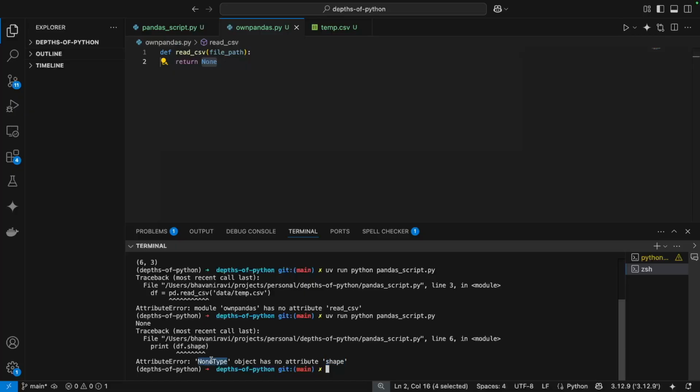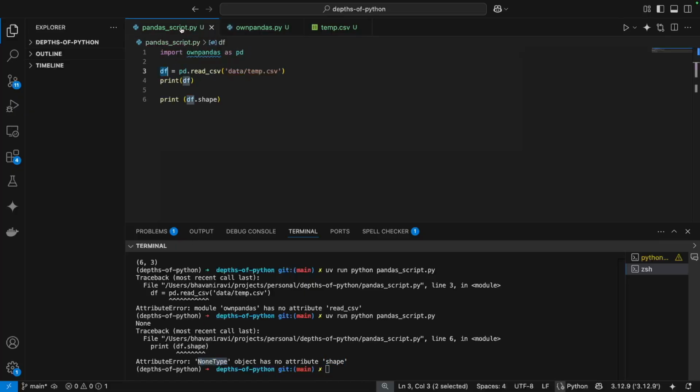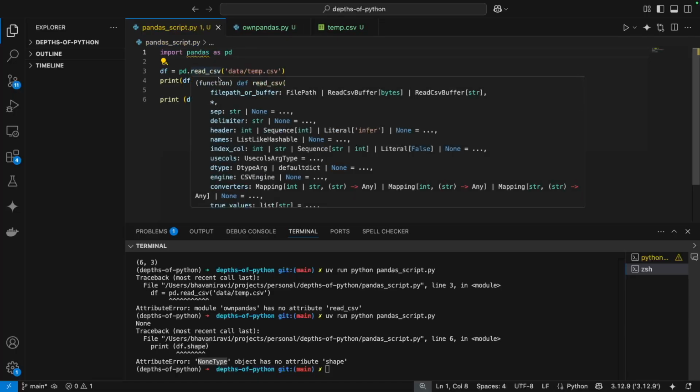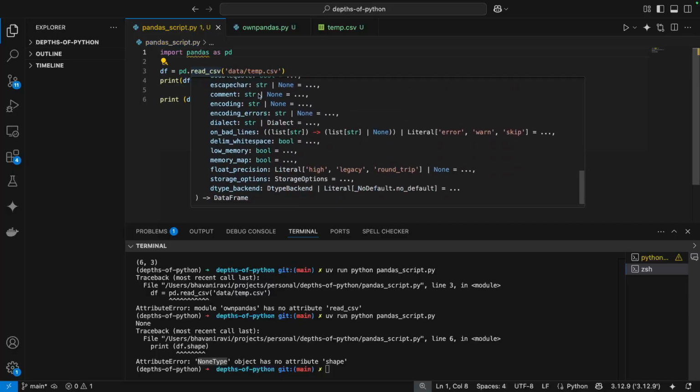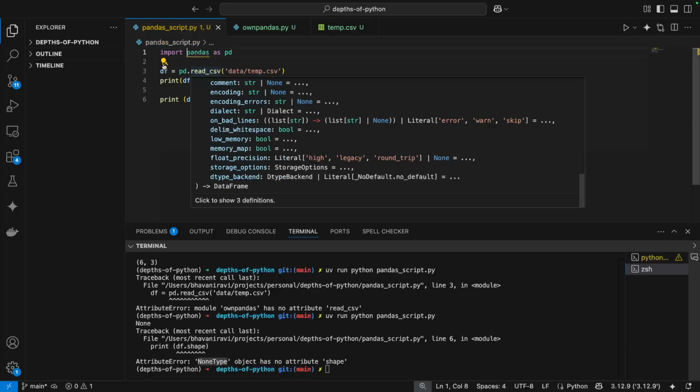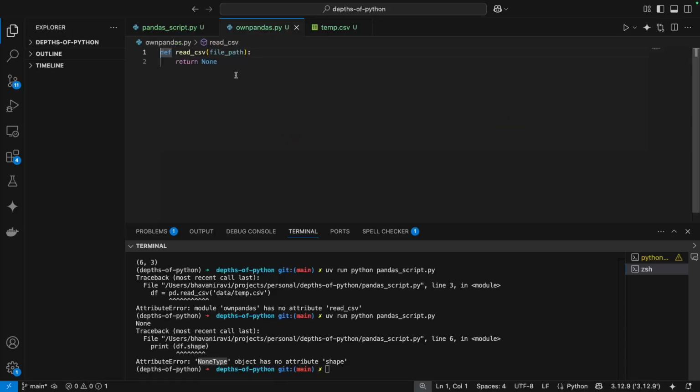So how do we create a return type? Let's go back to this for a second. As you can see, the read_csv function has a lot more parameters than just file path. And the return type of it, if you go all the way down, is a DataFrame. And that's what we refer to by df. In own pandas, I add a class called DataFrame, and I'm not going to give it any parameter now. I'm just going to return a DataFrame object.